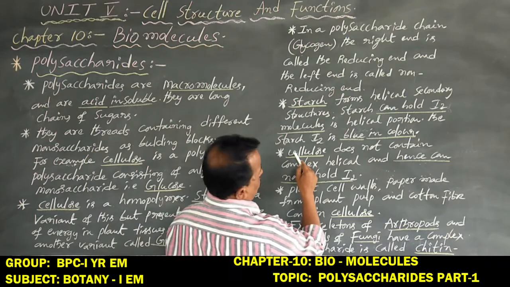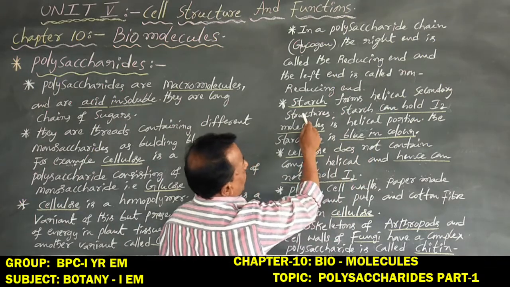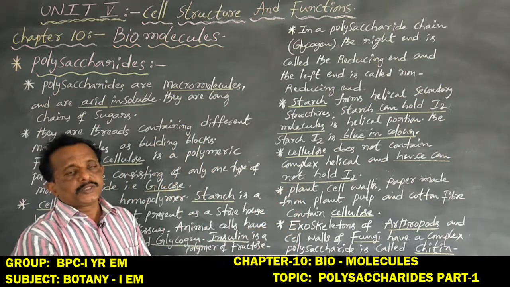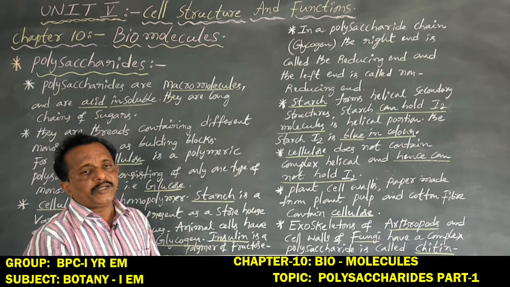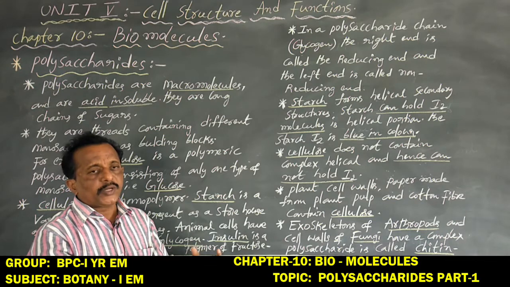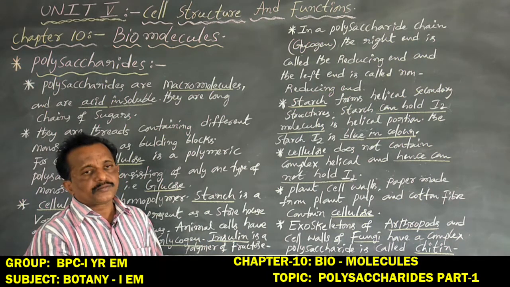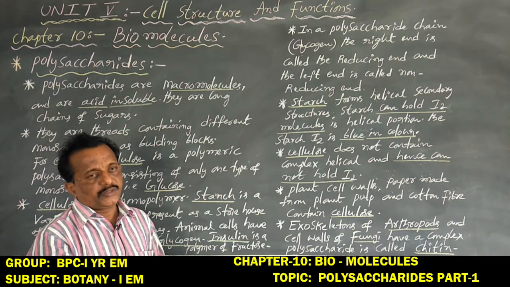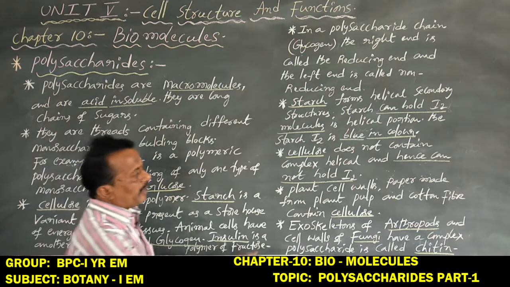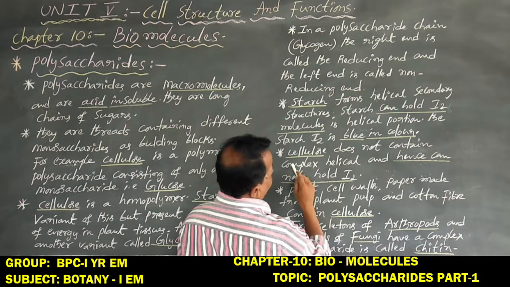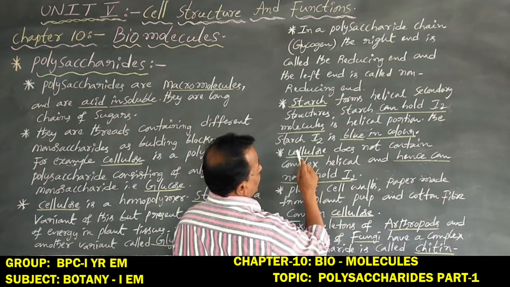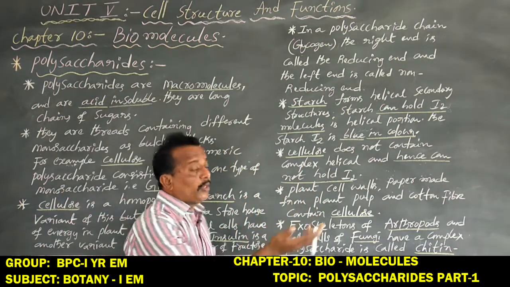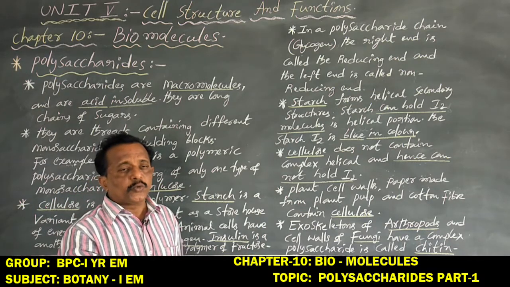Next, cellulose does not contain complex helical secondary structures, so it cannot hold iodine or I2. So it does not appear blue in color.